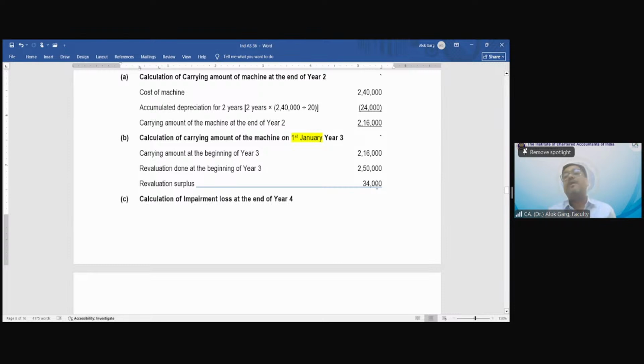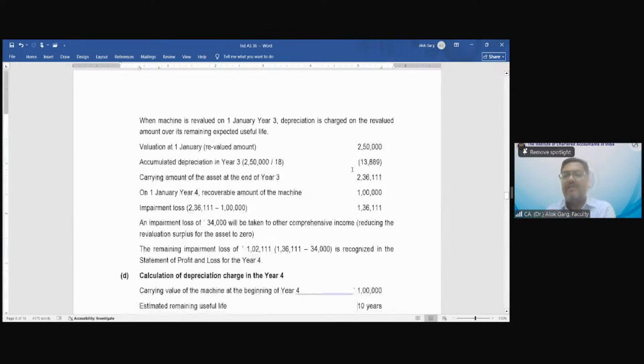Now we need to compute depreciation for year 3. So what will the carrying value be? 250 opening carrying value. What is the remaining useful life? 18 years. Very good. 18 years. So 250 divided by 18, 13,889. Your carrying amount of the asset at the end of year 3 is this much, right?